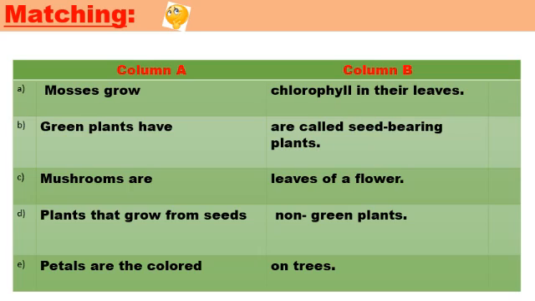Mosses grow are called seed-bearing plants, it is not right. Mosses grow leaves of a flower, it is not right. Mosses non-green plants, it is also not right. Mosses grow on trees. We will write here A.